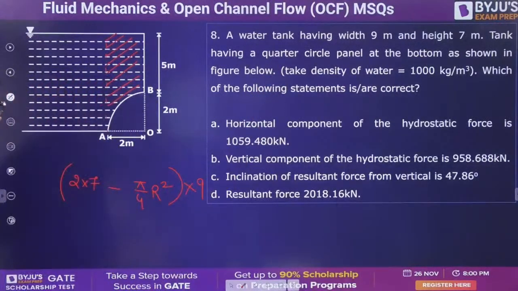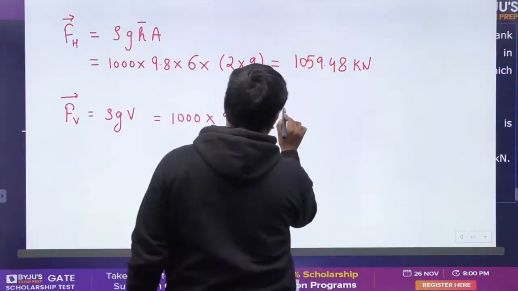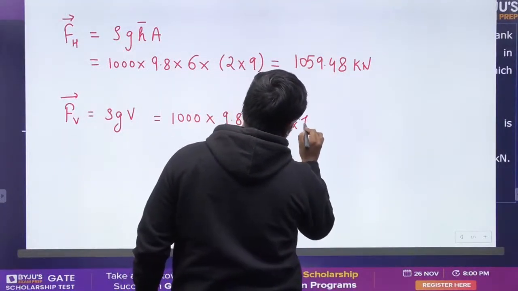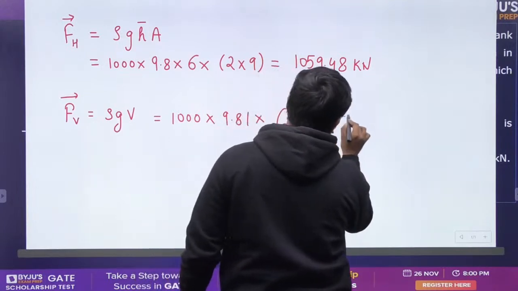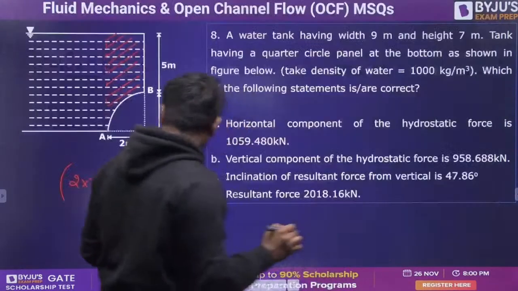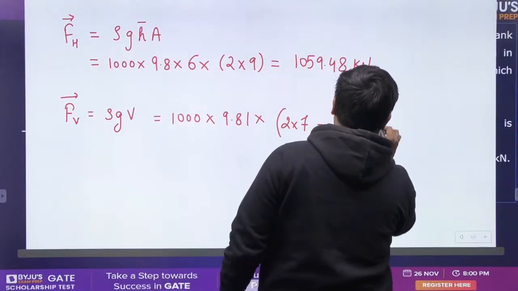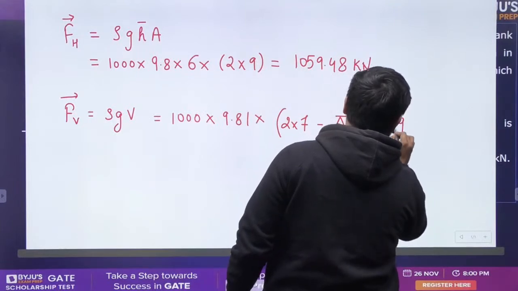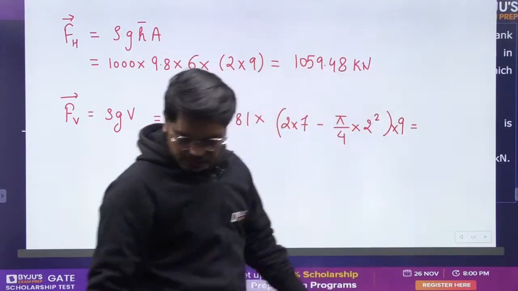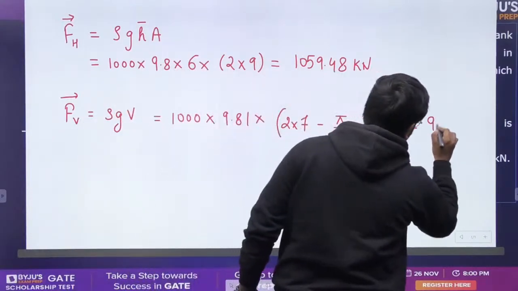So this is the volume which I need to take. Just put the values here. 2 into 7 minus pi by 4. Radius is how much, guys? Radius is given to me as 2 meter. Put the value into 9. So this answer you should get as 958.688.